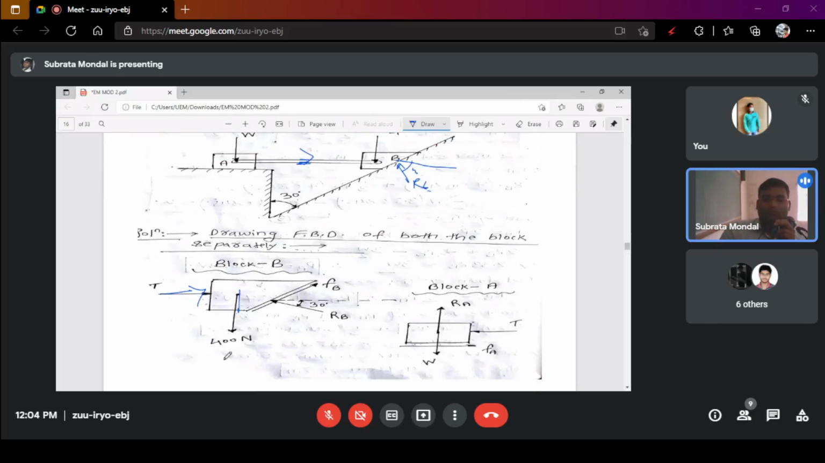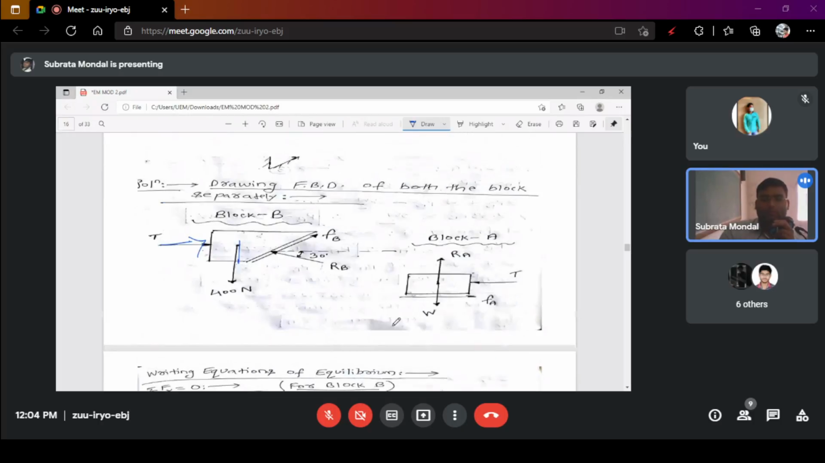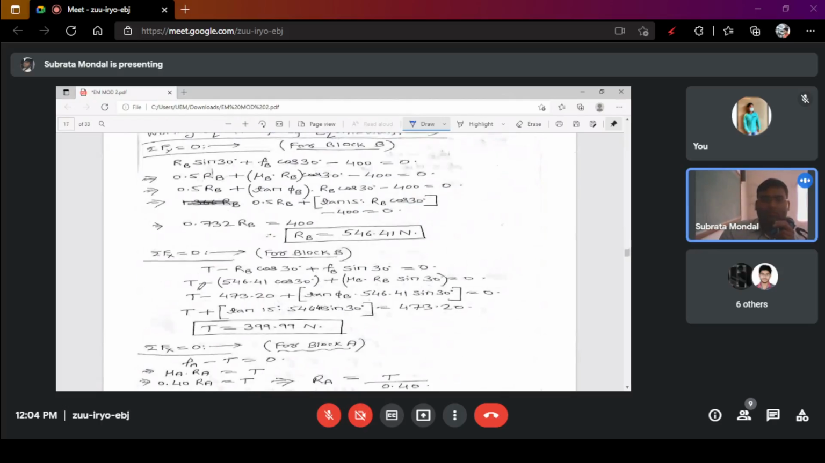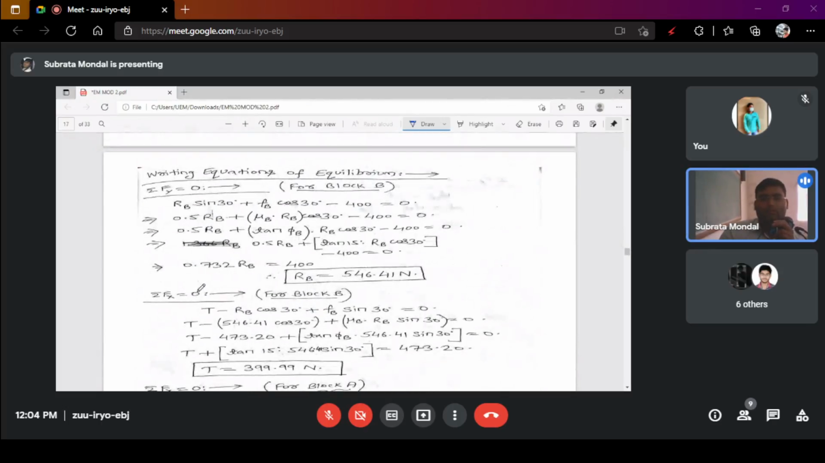So if you do the calculations, that is a very simple block diagram: one W, one reaction, then one tensile force and friction force. Okay, so if you do the equations, in that case Fy equals 0 and Fx equals 0. There's a big equation, and if that type of question comes, that is only a 10 marks question. Okay, so Fy equals 0.